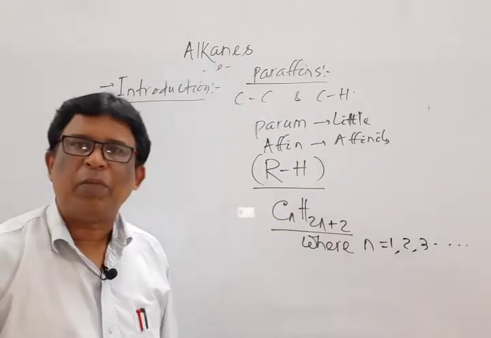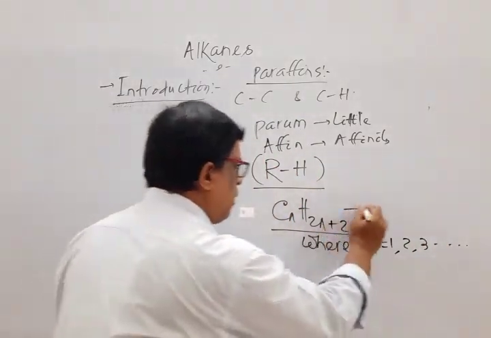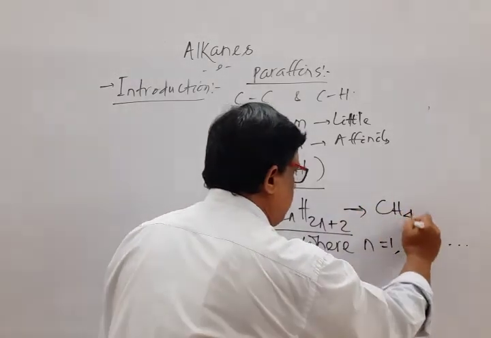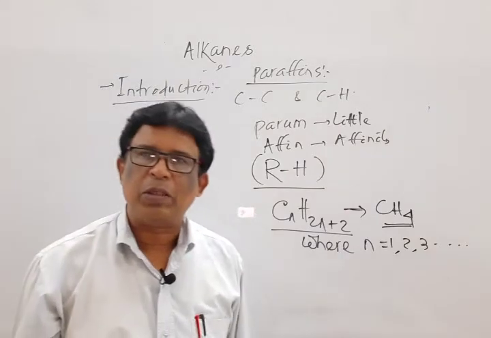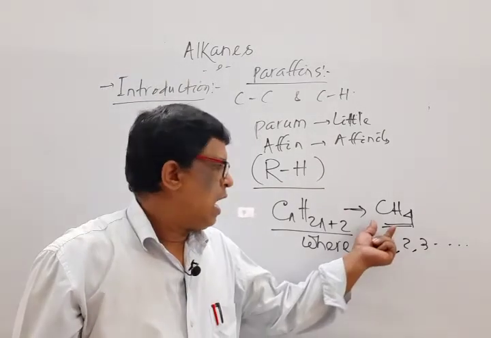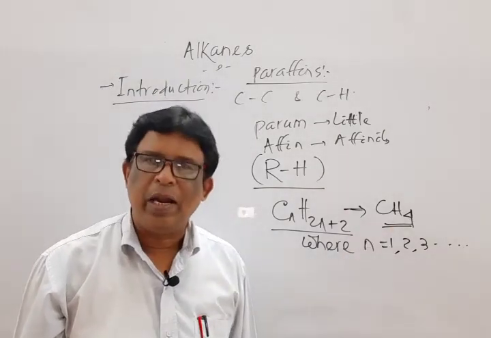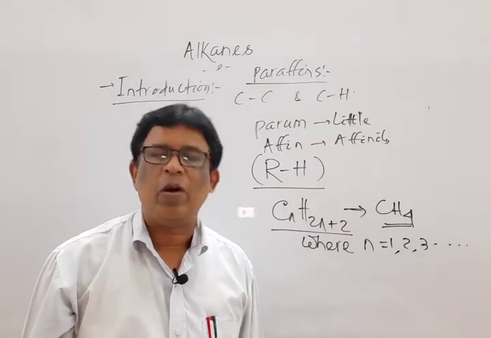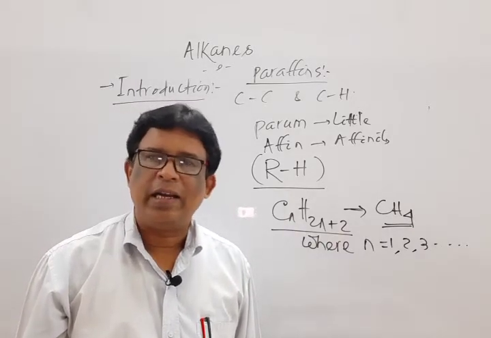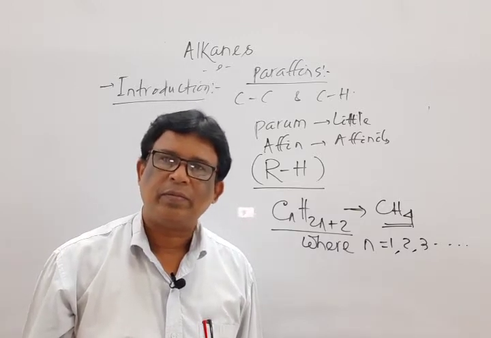The first member of this family, put n is equal to 1, indicates CH4, methane, the first member of this family, in which the carbon atom is sp3 hybridized, with regular tetrahedral geometry, bond angle 109 degree 28 minutes.